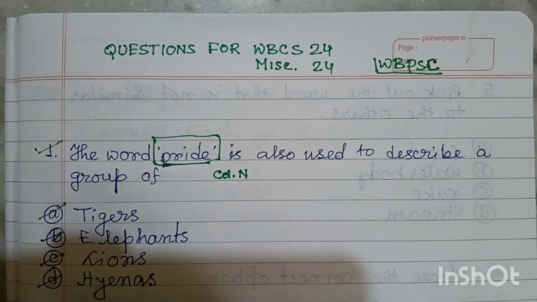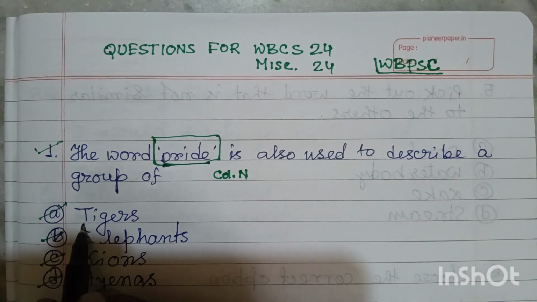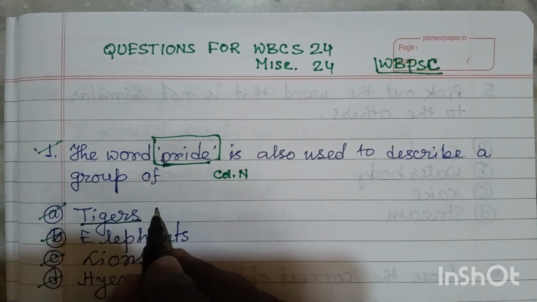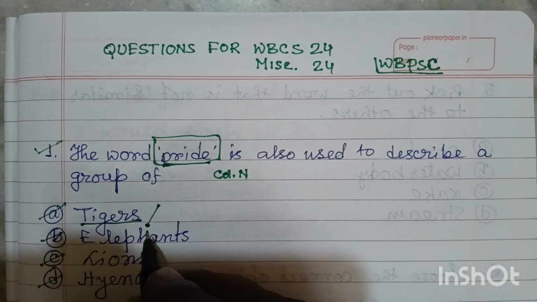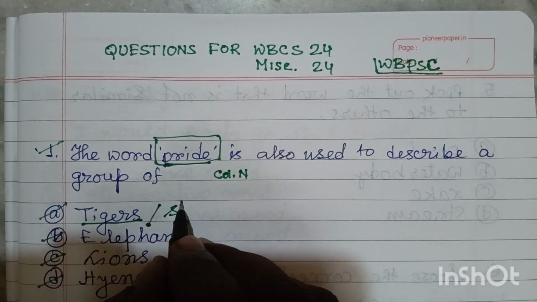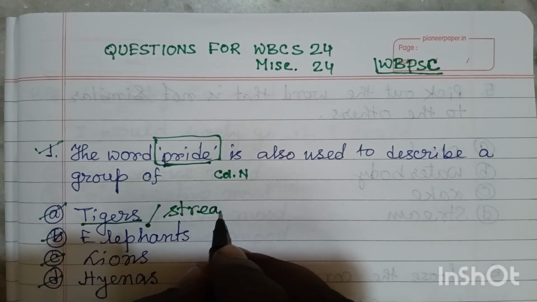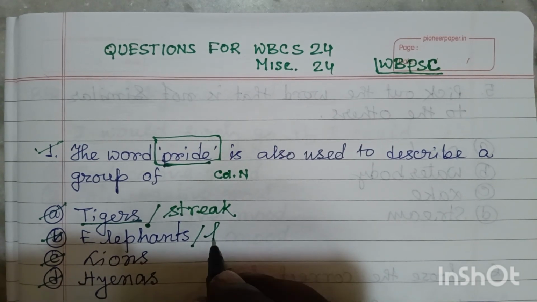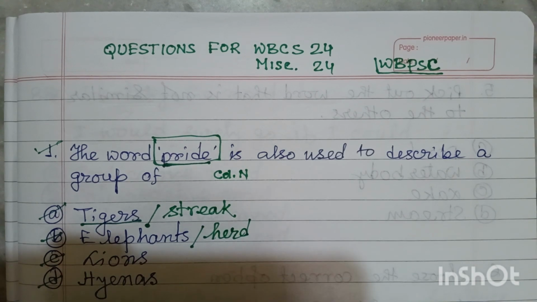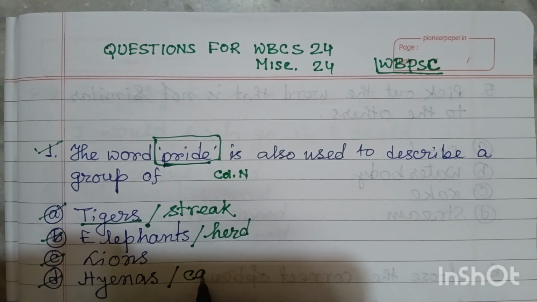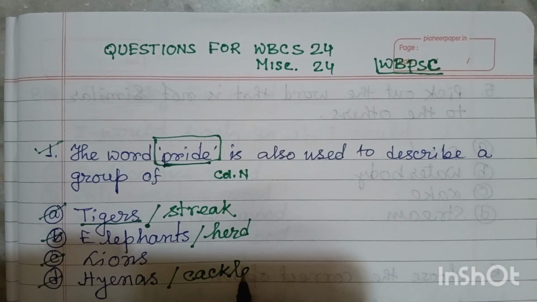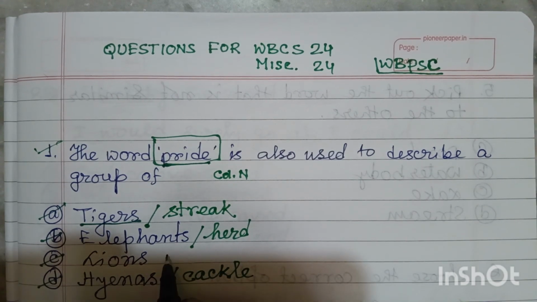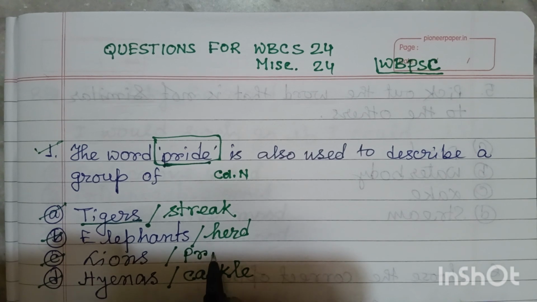Friends, if you think about the options, a group of tigers is called a streak. A group of elephants is called a herd. A group of hyenas is called a cackle. And friends, a group of lions is called a pride.